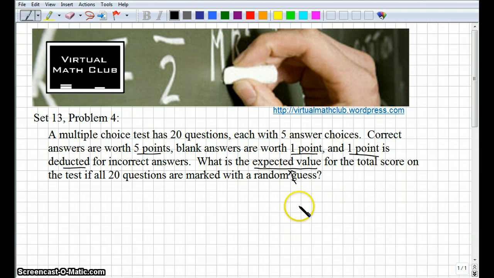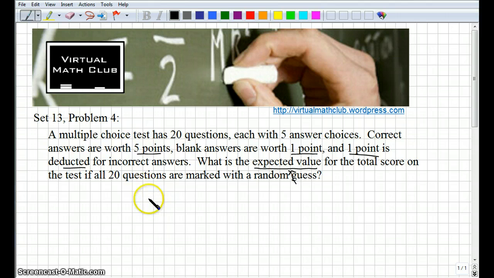I don't know if that's a very good explanation, but let's just go ahead and do this problem, and then maybe it'll make sense to you if you don't know expected value. So if you were to answer all 20 questions with random guesses, the probability of getting any one of them right is 1/5, right?